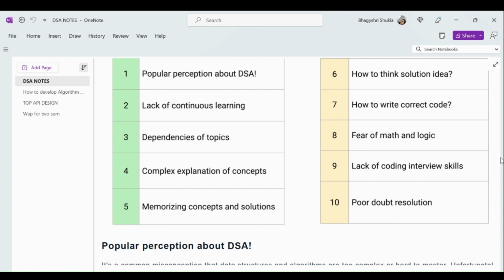So for that we have to first understand and properly learn one language. There are many languages available. You can start with Python or C sharp, Java. As per your interest, you can choose one programming language, start learning it, and apply it in your applications. Then last, where we are stuck, we don't have a proper resolution. So that is also one important factor, poor doubt resolution. So these 10 reasons, I can say, are why people fail while learning DSA.